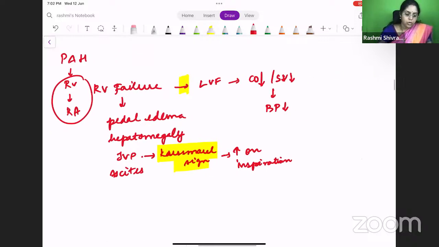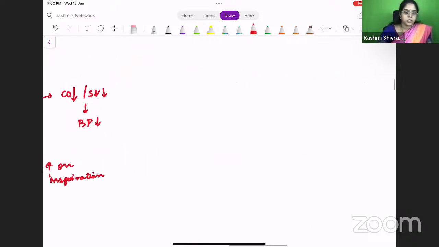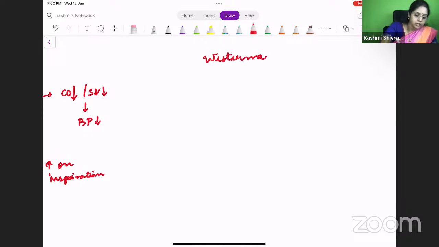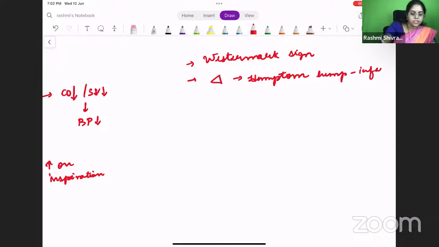Okay. So what are the X-ray findings that we will see in this patient? The first one we discussed is the Westermarck sign, which is focal oligemia. The other thing, because of the loss of blood supply in that region, there can be an infarction. So a triangular shaped opacity will be there, which is called a Hampton's hump. This is called a Hampton's hump because of infarction. This is a pulmonary infarction.